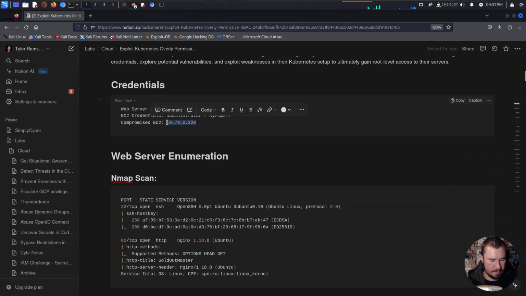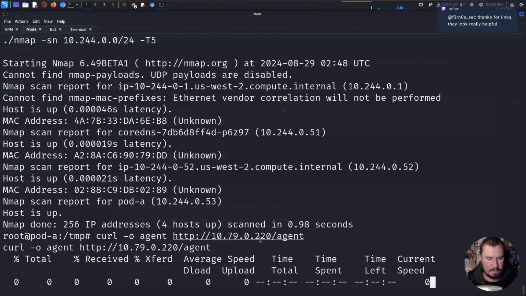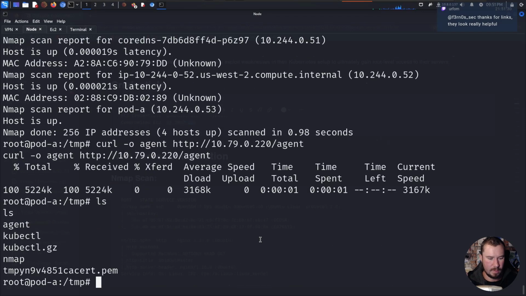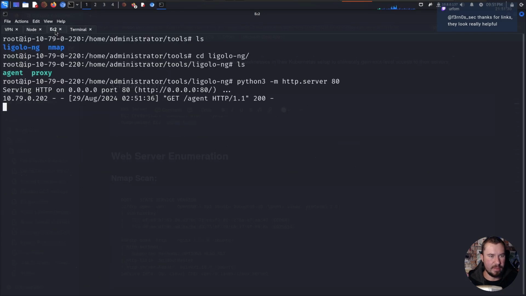right here, and agent, and I also need to specify the file there, agent, like so. Agent. And we have it there. We'll make it executable. So we have that on that machine.